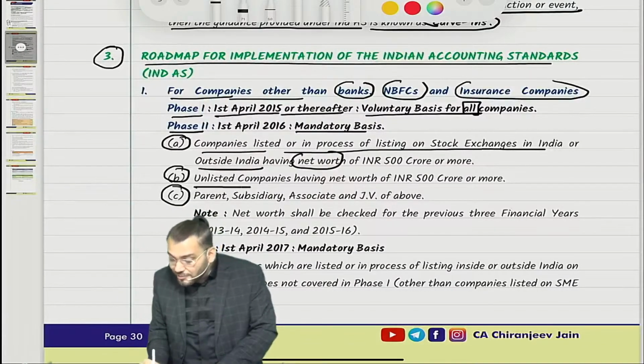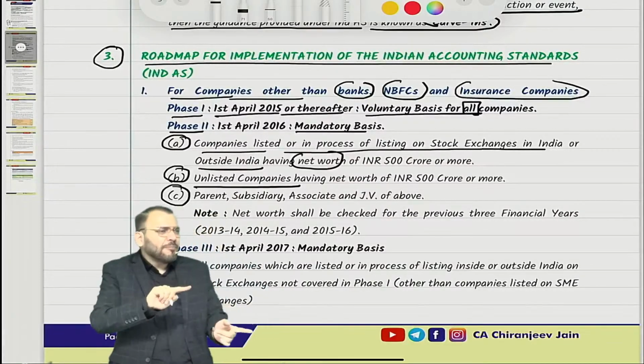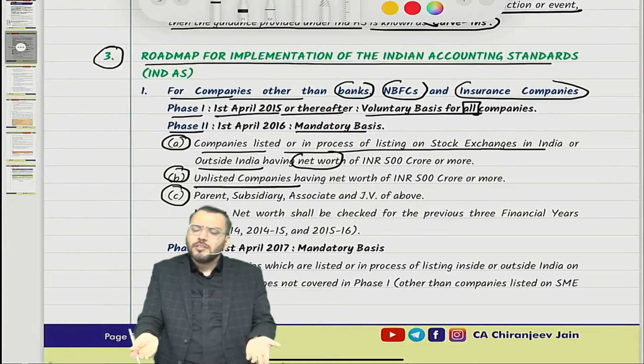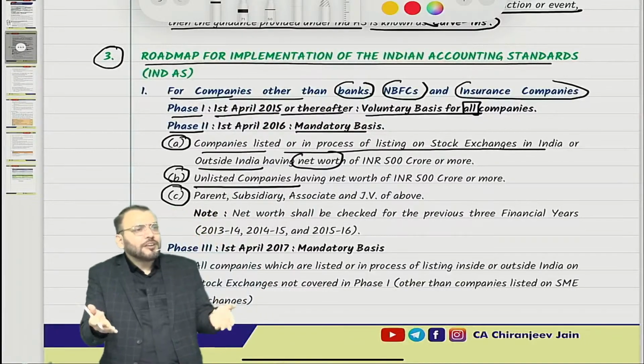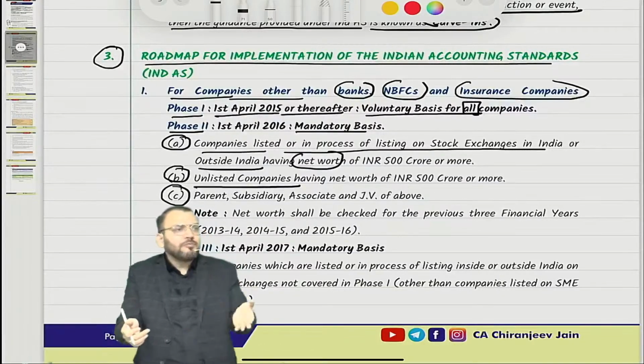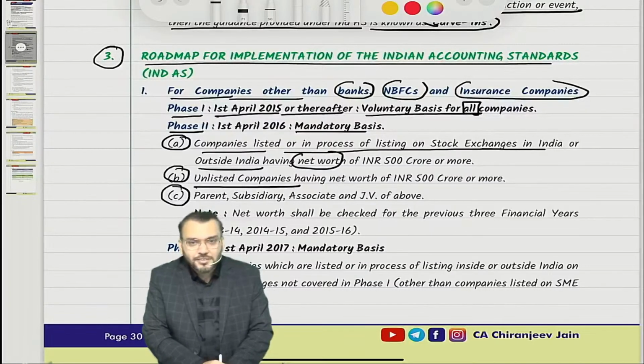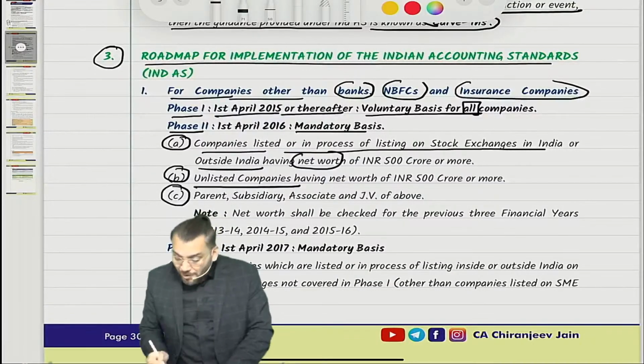Second, all unlisted companies having a net worth of 500 crore or more. If I combine A and B, any company having a net worth of 500 crore or more, whether listed or unlisted, Ind AS will be applicable from 1st April 2016 on a mandatory basis. Correct? Understood?